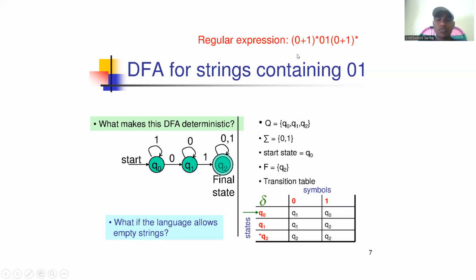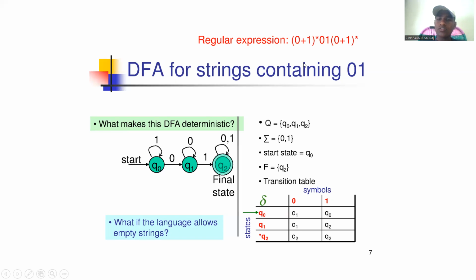If we want to draw the transition diagram for this regular expression, this is the solution. Here (0+1)* means it should be the empty string, or a 0, or a 1.